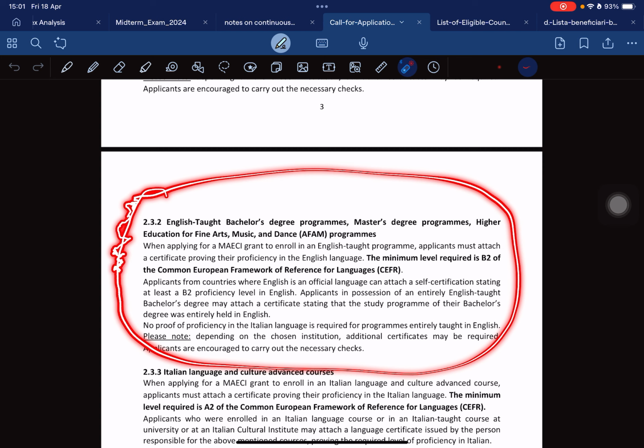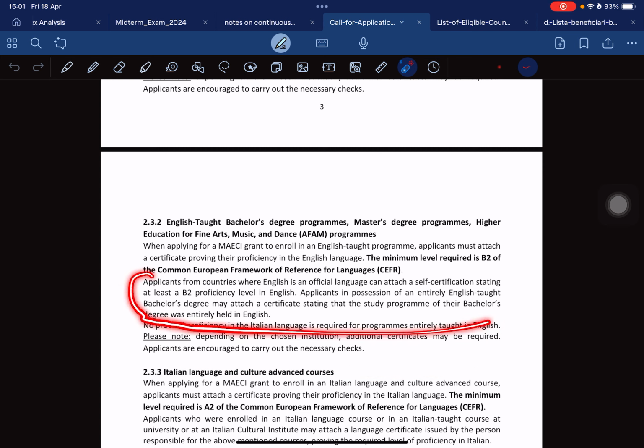So applicants from countries where English is an official language can attach a self-certification. So if your country's official language is English, you can attach a self-certification stating at least a B2 proficiency level in English.